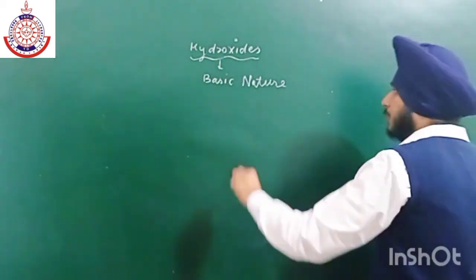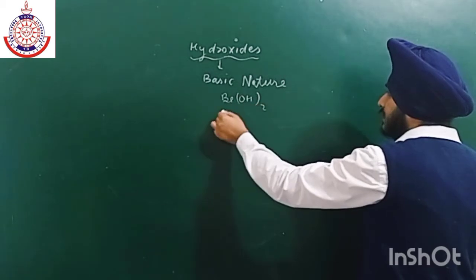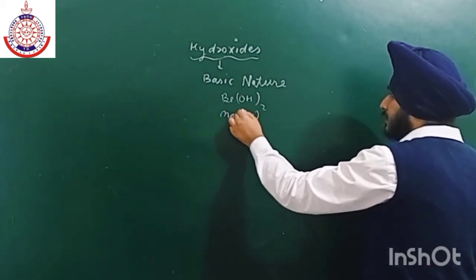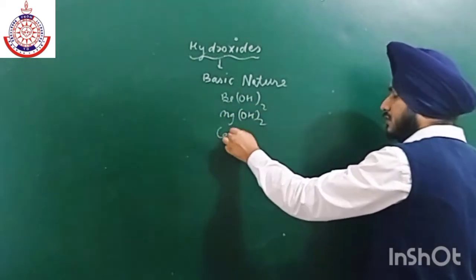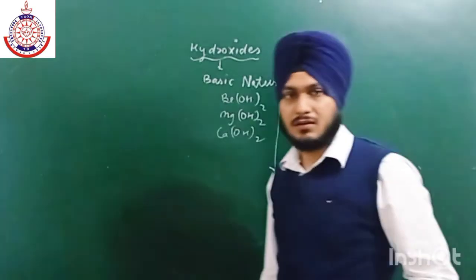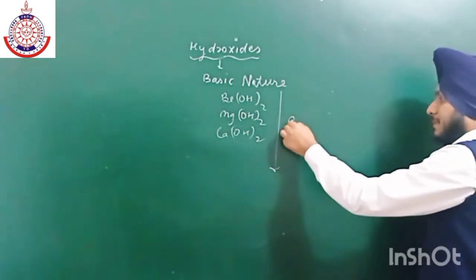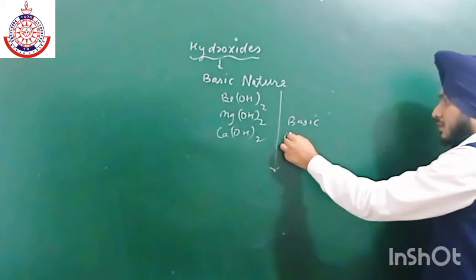Okay, if we talk about beryllium hydroxide, and we have magnesium hydroxide, similarly calcium hydroxide, and so on up to barium. So they all are basic in nature and their basic character increases down the group.